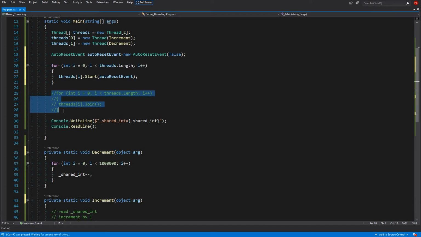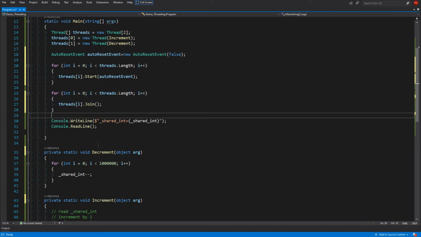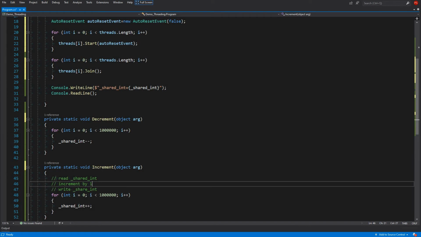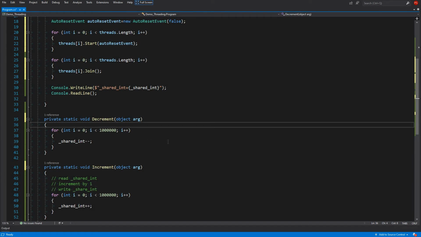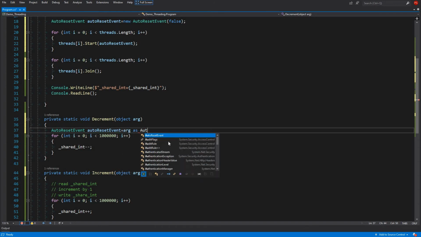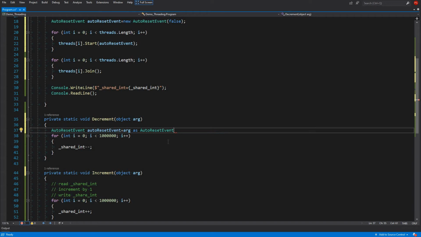When we wait, the main thread will wait for them, and then one of those threads should wait. So auto reset event arg as auto reset event. We don't have to check for null, we know we are passing it.